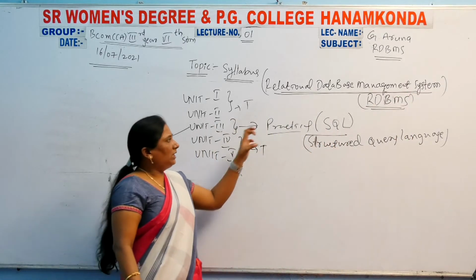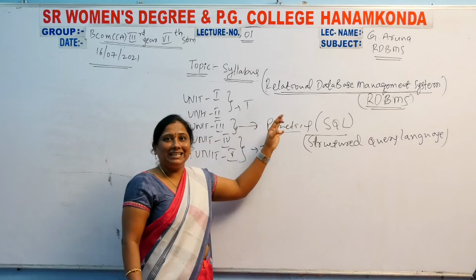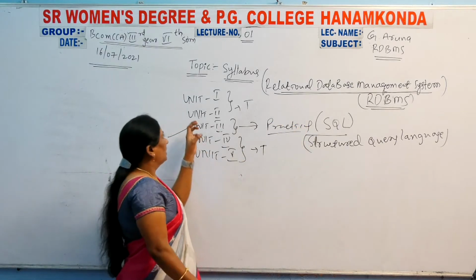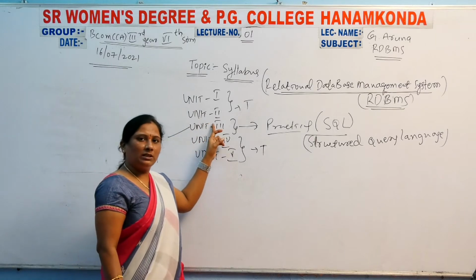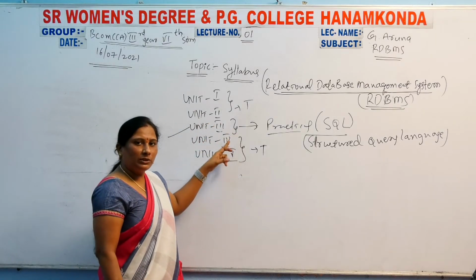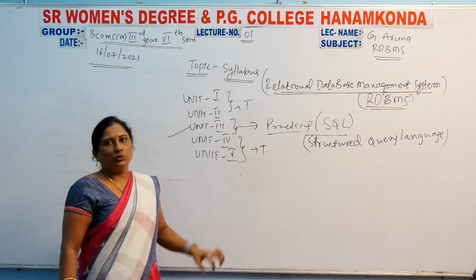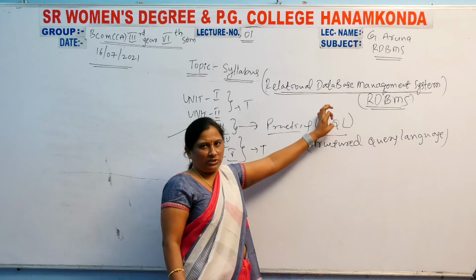In the RDBMS subject, Relational Database Management System, the first, second, third and fourth units are total theory parts related to our subject.